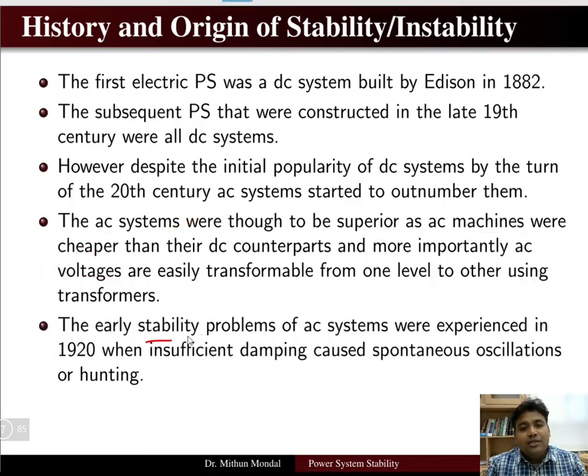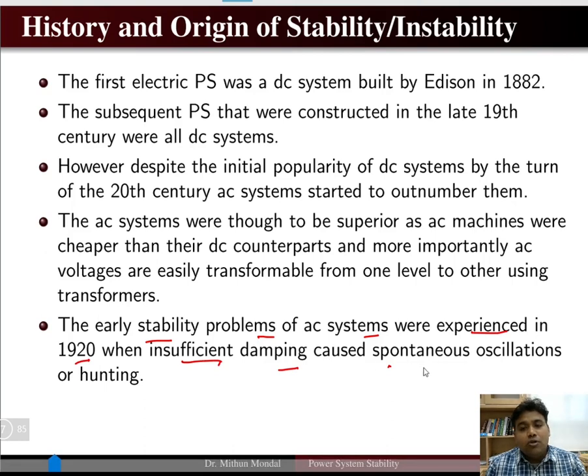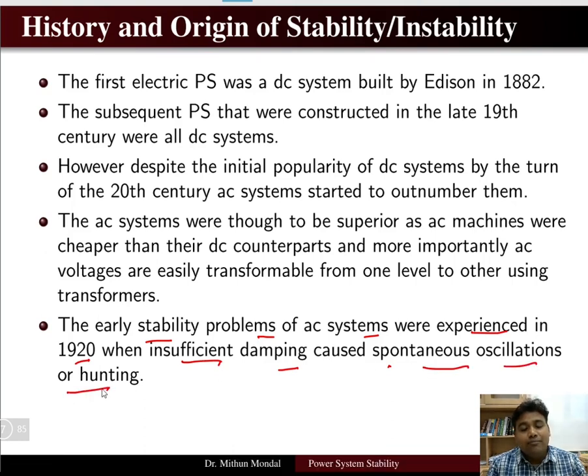The early stability problem of AC system was experienced in 1920 when insufficient damping caused spontaneous oscillations or hunting. So the stability problem was first observed in 1920 when there were spontaneous oscillations or hunting in the machine.